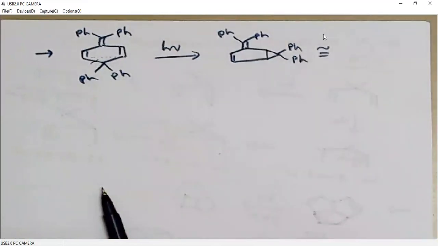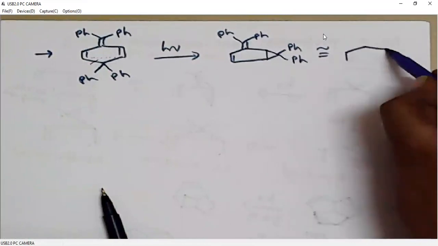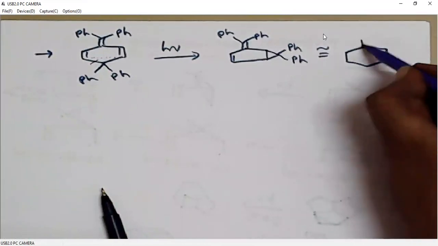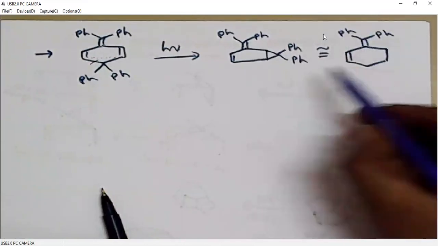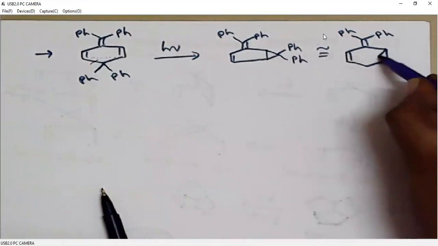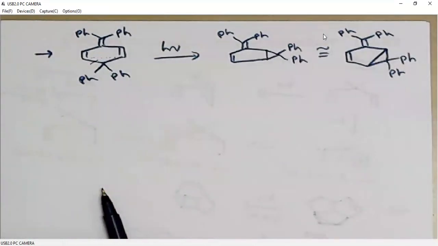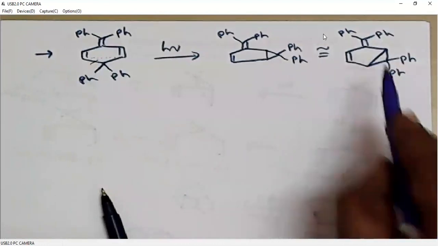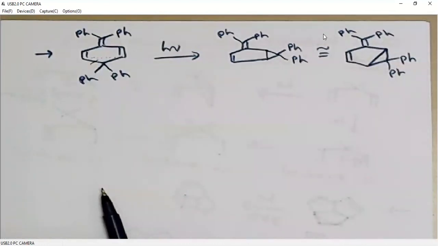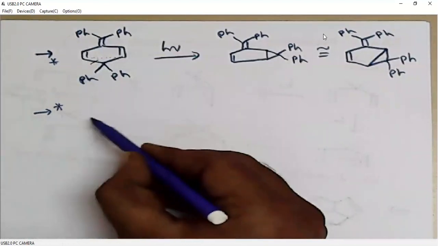This we can rewrite in the 6-membered form. A 5-membered and 3-membered fused ring can be represented in a 6-membered conformation.